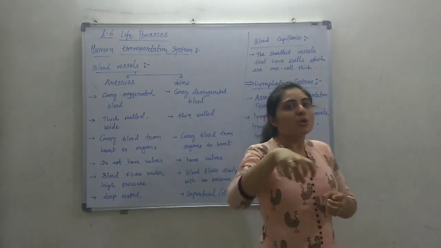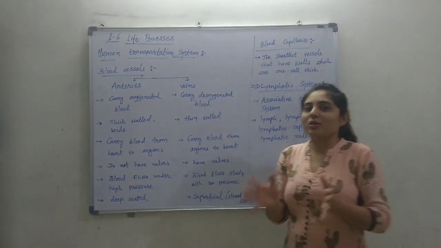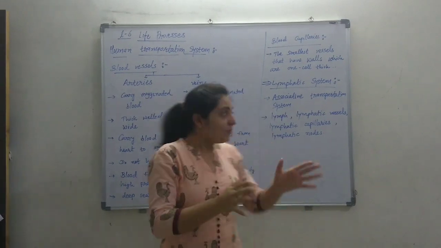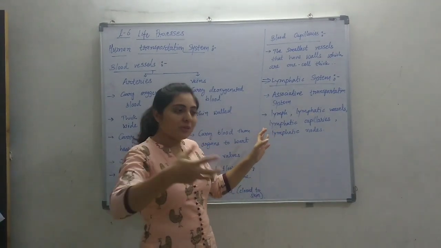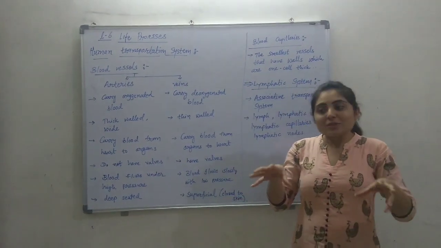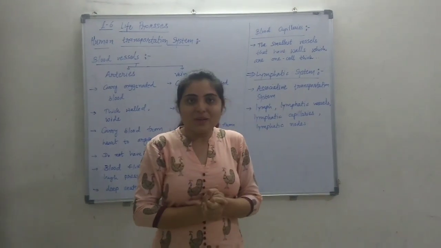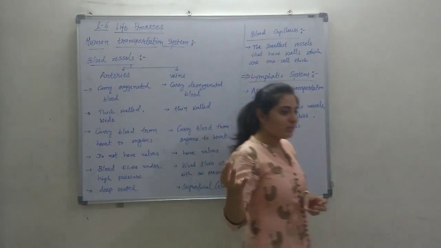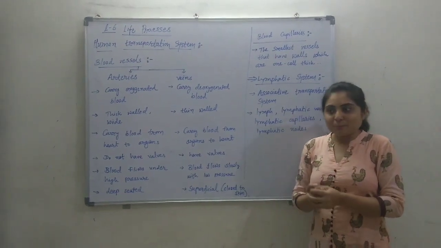The RBCs and WBCs will not come out. So mainly this lymph is the colorless plasma coming out from the arteries. This intercellular liquid comes together and forms the lymph. So lymph is nothing but blood coming out from the arteries.